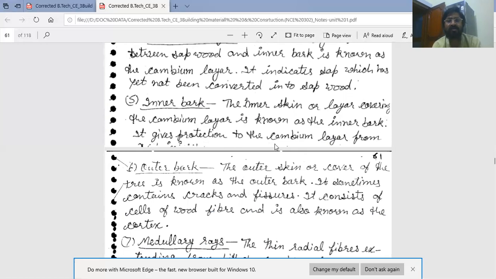It gives protection to the cambium layer from the atmosphere. Next is outer bark. The outer skin or cover of the tree is known as the outer bark. It sometimes contains cracks and fissures due to atmospheric effect. It consists of cells of wood fiber and is also known as the cortex.